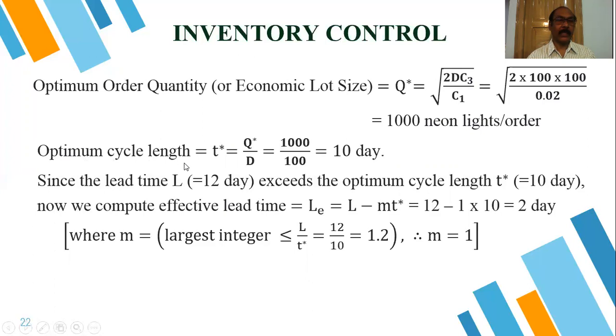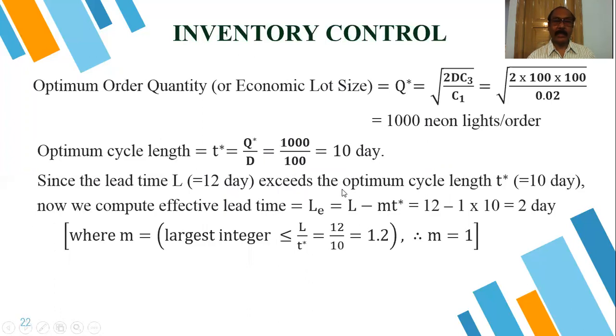So the optimum cycle length T star is equal to Q star by D, that is 1000 divided by 100. This is our demand, 100 items per day. So dividing, we get 10 days. That is the time gap between two successive orders, 10 days. And our lead time is 12 days.